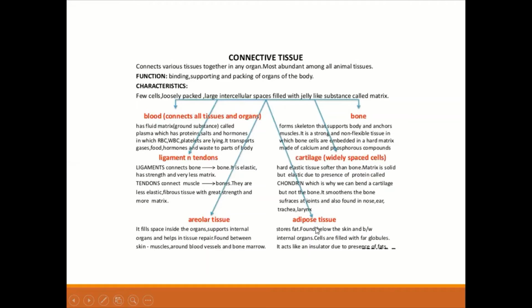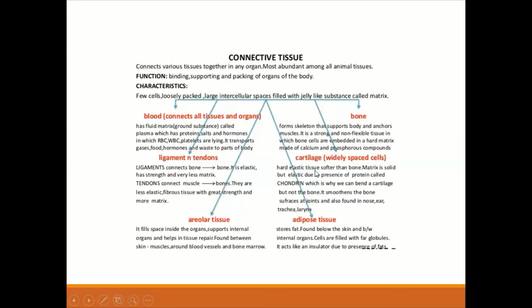And what about your adipose tissue? Adipose tissue, as the name suggests, just stores your fat. They are found below the skin and between internal organs. Cells are filled with fat globules. They act as insulators, means they provide our body warmth, and they act as a barrier against the atmospheric winter chill, right? Due to the presence of your fat.